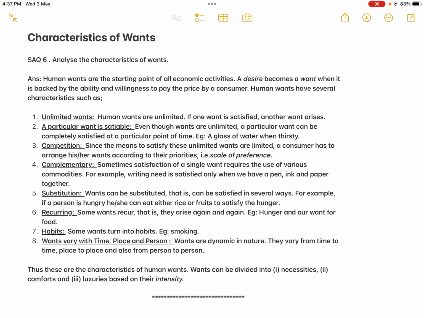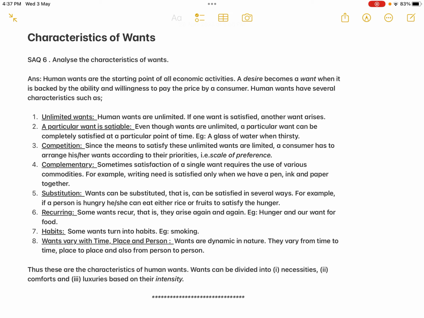Some wants recur, that is, they arise again and again. Example, hunger and our want for food. Seventh one, habits. Some wants turn into habits. Example, smoking. Eighth one, wants vary with time, place and person. Wants are dynamic in nature. They vary from time to time, place to place and also from person to person. Thus, these are the characteristics of human wants. Wants can be divided into necessities, comforts and luxuries based on their intensity.